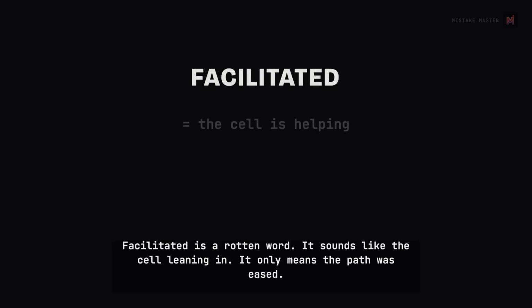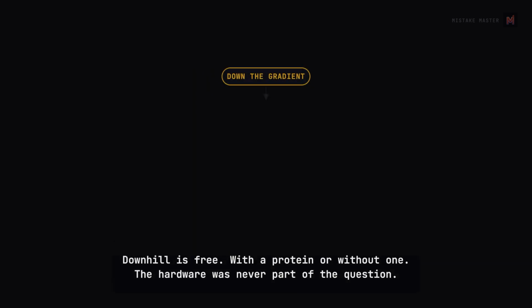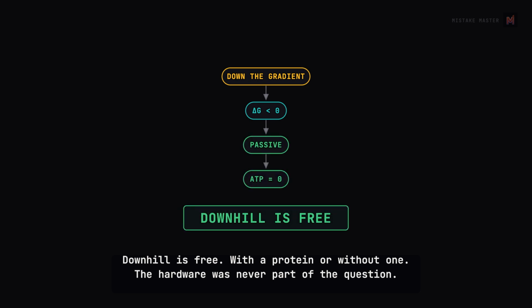Facilitated is a rotten word. It sounds like the cell leaning in. It only means the path was eased. Downhill is free, with a protein or without one. The hardware was never part of the question.